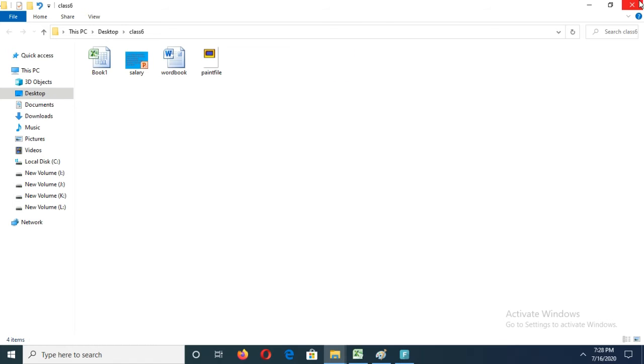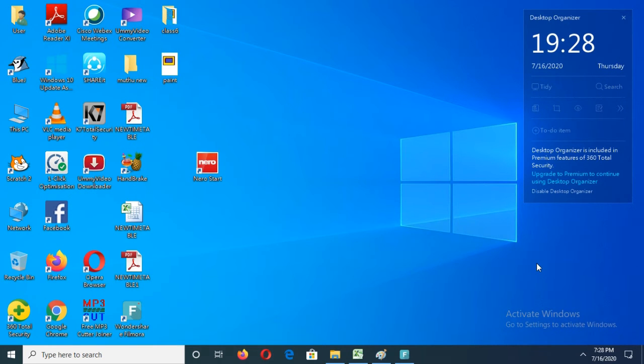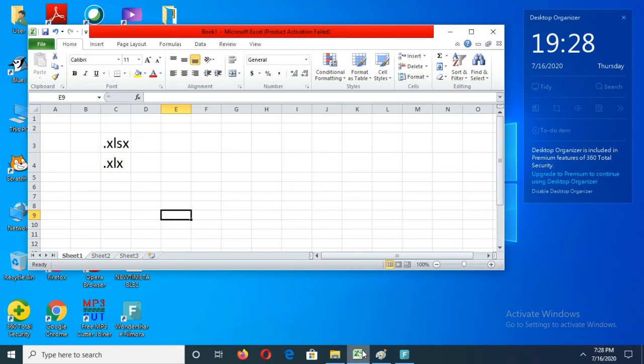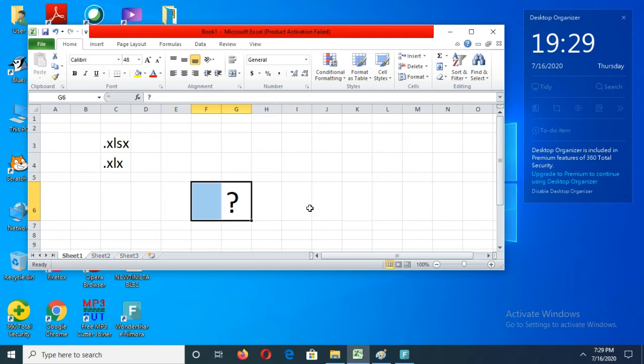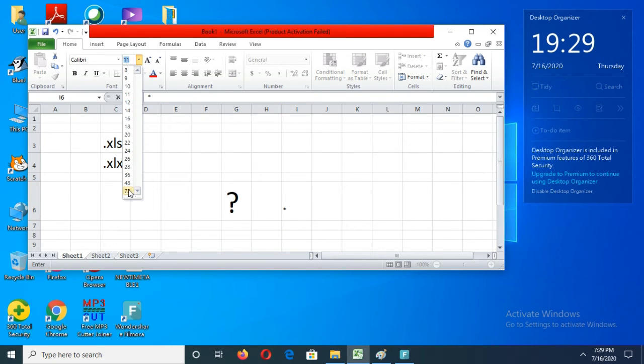Then next one, how can you search a file? There are two wildcard operators to search a file. What are they? First one is question mark. Okay, usually we are using this question mark to search a file. If you don't know the name of one file, you just use this question mark to search a file. And one more thing is there, that is called asterisk symbol. Okay, this symbol is also used to search a file.